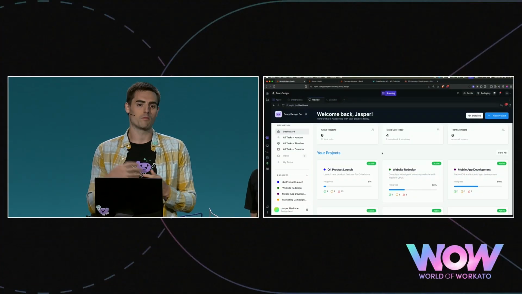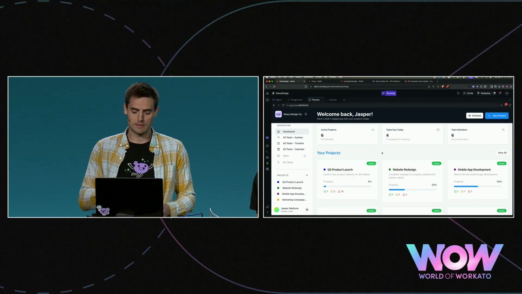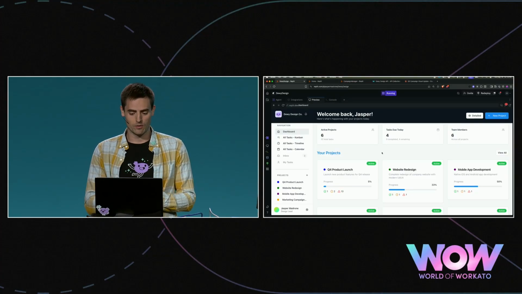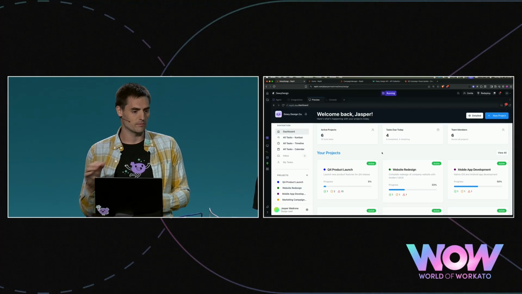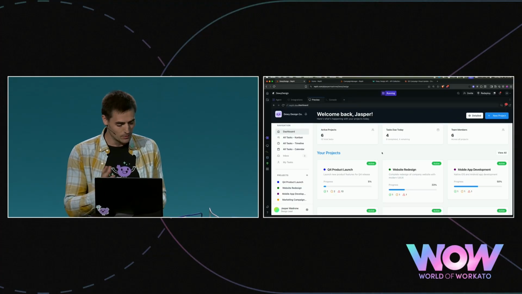Yeah, thanks, Chloe. So this is our DUI Design Co app. It's a solution that we developed for the marketing team. Following up on that MCP demo we did a couple of minutes ago, that wasn't enough for them. They wanted to take that integration work 10 steps further. So here's what they told us. They wanted a more unified view of all their projects. Chatting with the agent was good, but they still wanted to be able to visualize everything that they had going on. They wanted to be able to attach assets easily from Google Drive, from Figma, from Adobe, and they wanted it to look really, really nice. So that's exactly what we built for them.